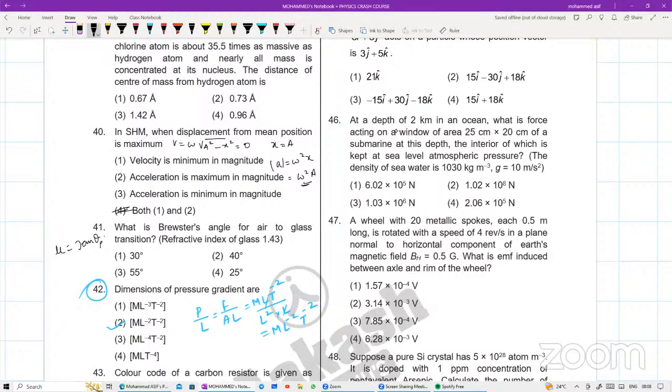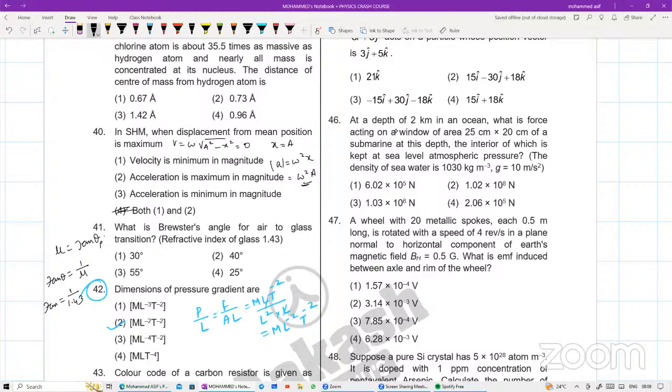Done. Did it come? Reversing angle, tan theta is being asked, and the value of mu is given as 1.3. tan theta is equal to 1 by mu. That is equal to 1 by mu, what is the value of mu? 1.43.